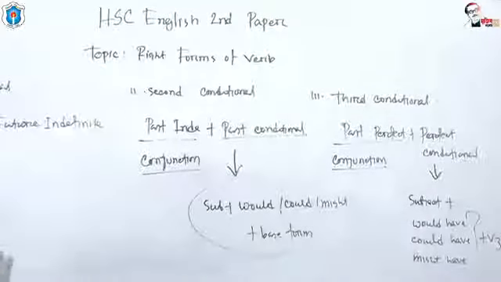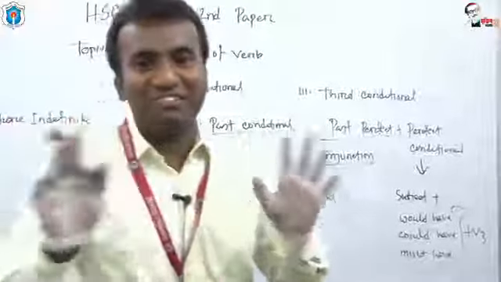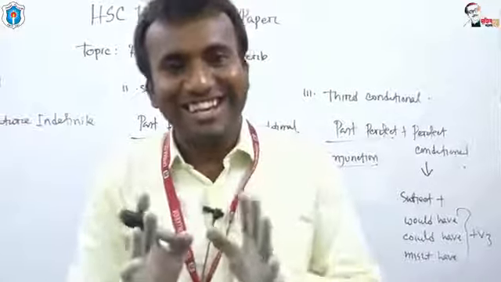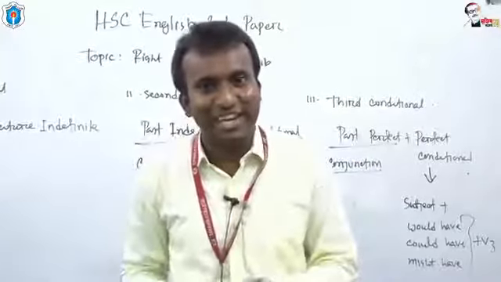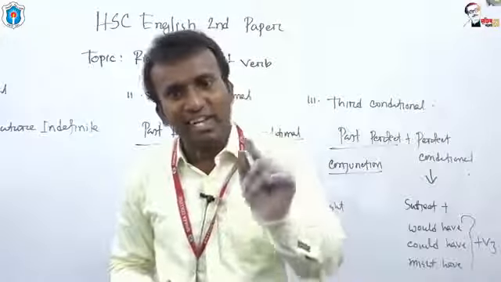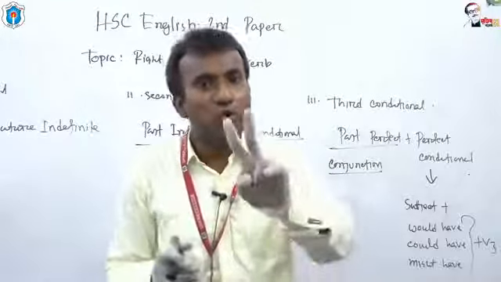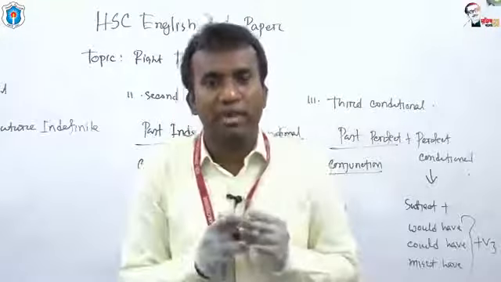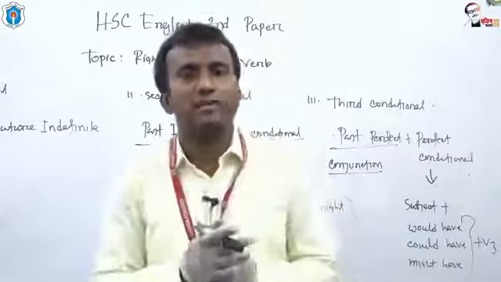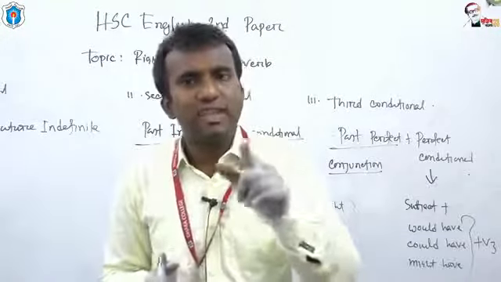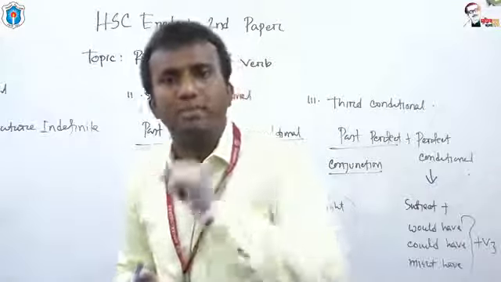Okay, so my dear students, don't be confused. Conditional sentences are of three types: first conditional, second conditional, third conditional. In first conditional, present indefinite and future indefinite tense are used. For second conditional, past indefinite and past conditional are used. Past conditional means subject, then would, could, might, then base form of the verb.